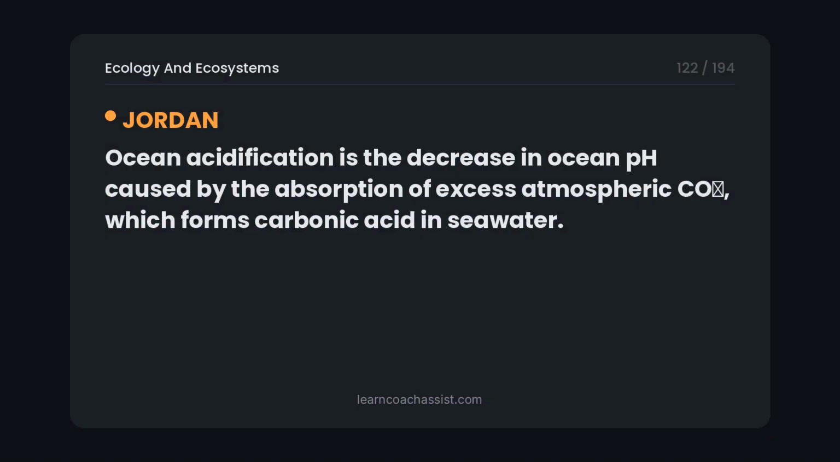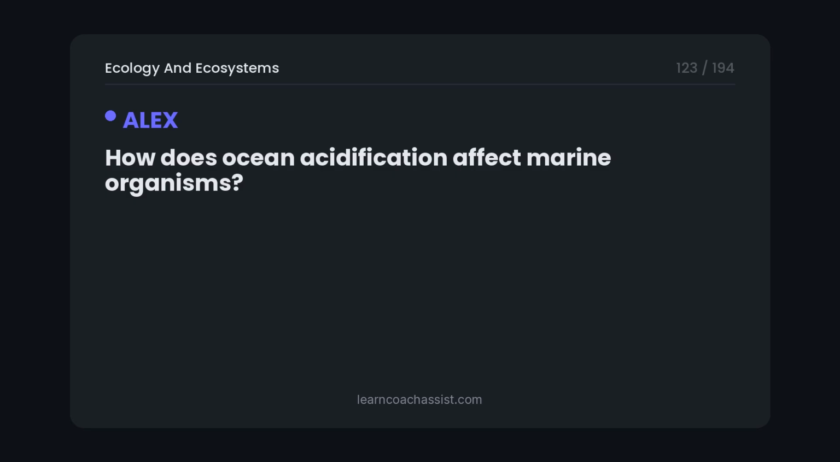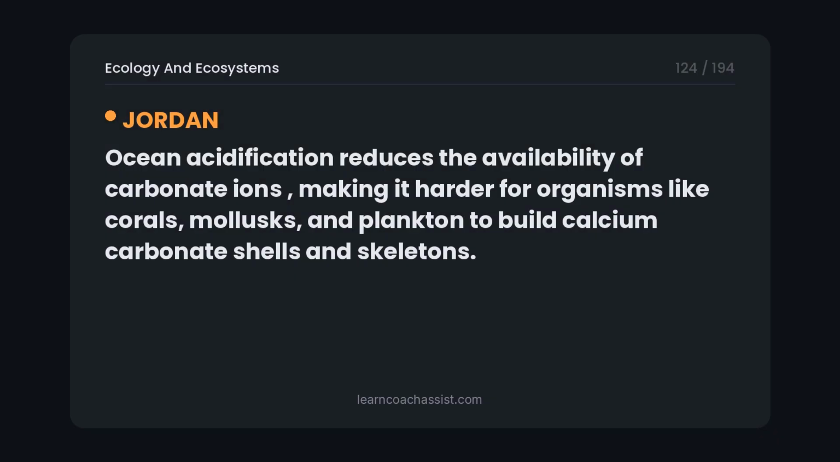Ocean acidification is the decrease in ocean pH caused by the absorption of excess atmospheric CO2, which forms carbonic acid in seawater. How does ocean acidification affect marine organisms? Ocean acidification reduces the availability of carbonate ions, making it harder for organisms like corals, mollusks, and plankton to build calcium carbonate shells and skeletons.